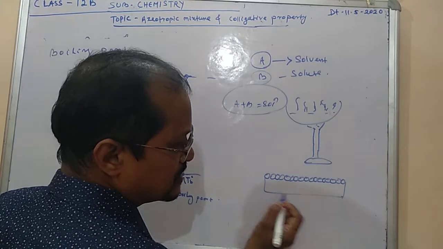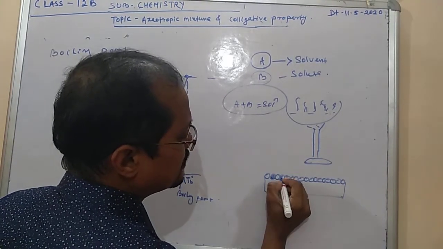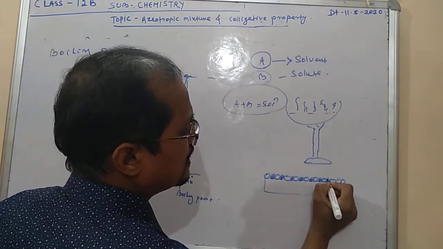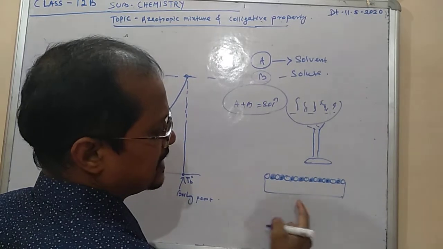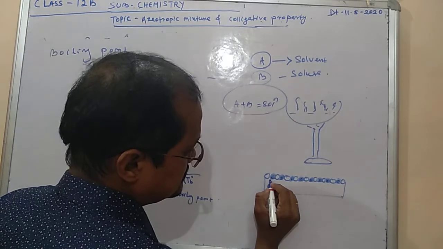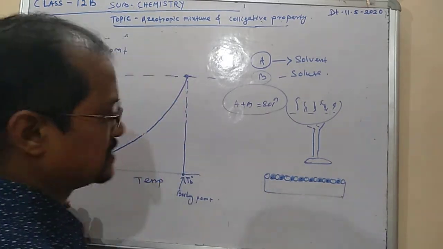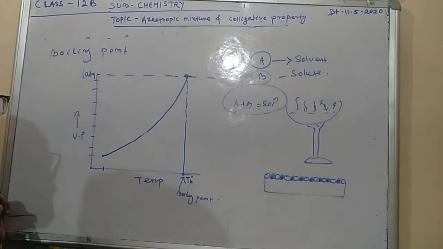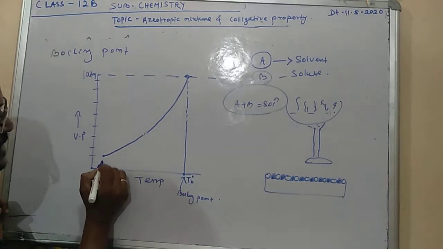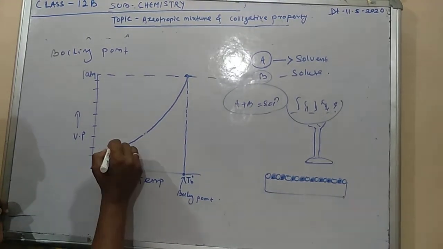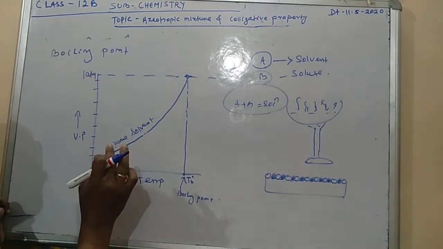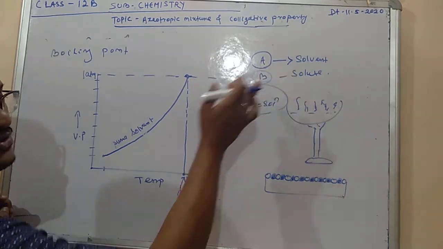But if the solute particles have been adjusted in between, so what will happen? The solute particles obviously will not be evaporated at that temperature, while the solvent particles are getting evaporated. So what will happen? Its vapor pressure will decrease. That means when the vapor pressure is decreasing, what will happen? At that particular temperature, suppose this temperature, its vapor pressure is here for a pure solvent. This is called the pure solvent, and this is the volatile one. And we are discussing a non-volatile solute. Those are non-volatile solutes.